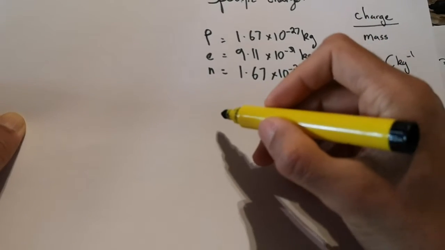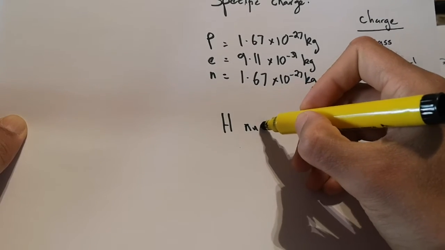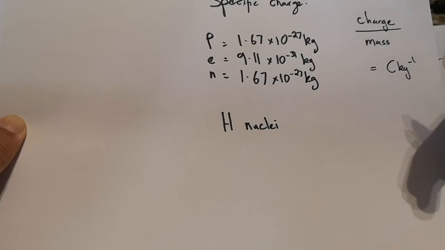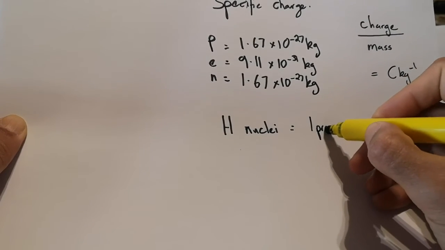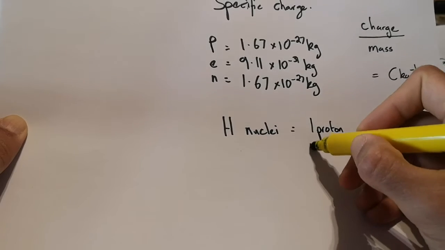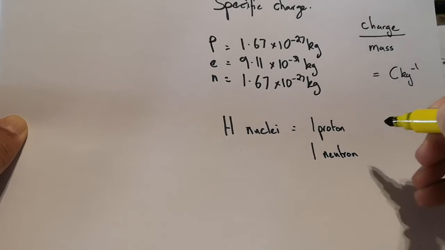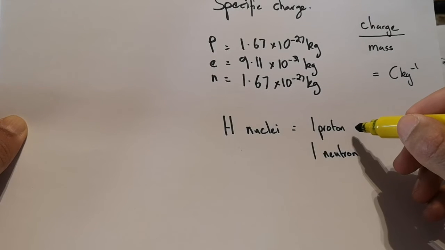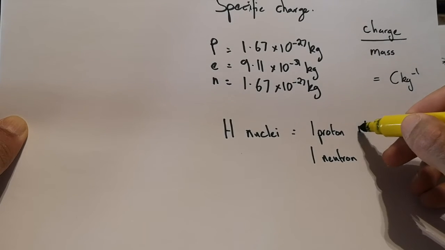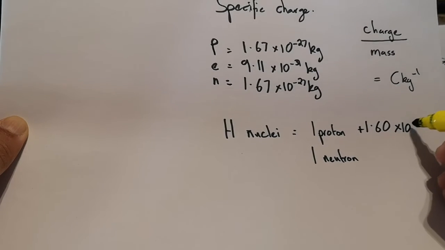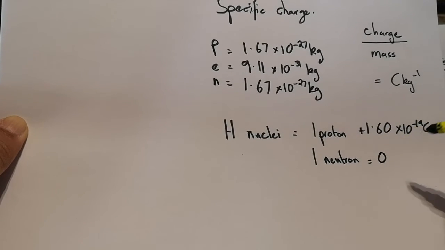So we're going to look at, let's say, a hydrogen nucleus. We know that within the actual nucleus we've got one proton and one neutron. We know that the proton has a charge of 1.60 times 10 to the minus 19 coulombs, and the neutron has no charge at all.